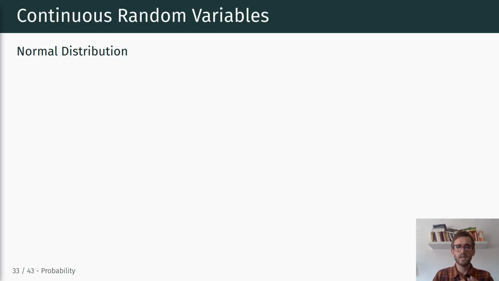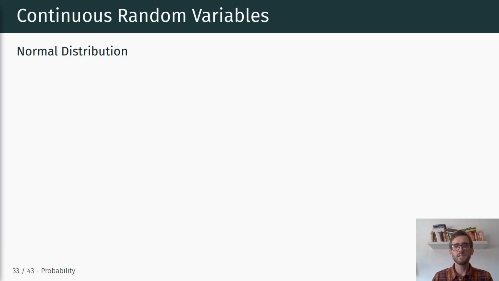Okay. Next, after talking about the uniform distribution, where each outcome basically has an equal likelihood, we're going to talk about the normal distribution, which is also referred to as the Gaussian distribution. And it's one of the most important distributions in statistics because, as we will explore in more detail later on, the sum of many random variables from the same distribution tends to follow the normal distribution, even when the original distribution is not normal, right? And that's why we're going to talk a lot more about the normal distribution, especially when we reach the central limit